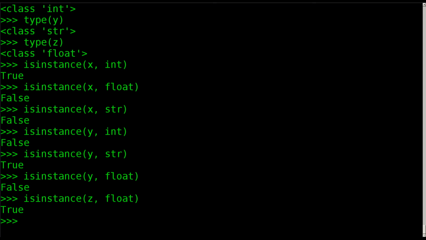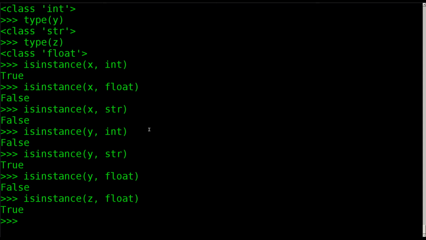So this is how we get a true or false on whether it is an integer, float, or string. Of course, I said there are other types of variables as well that we haven't gotten into yet, because these are probably the three you're going to use mostly, at least I do. So again, the two things we learned today are type, which asks what is it, and isinstance, which asks is it this? So type: what is it? isinstance: is it this?